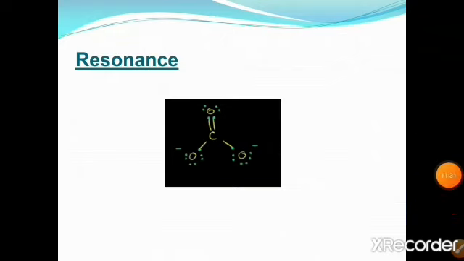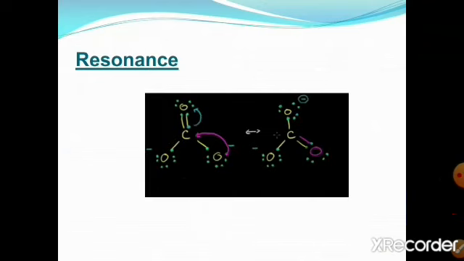Let's take another example which shows the phenomenon of resonance, that is the carboxylate ion. Here the carbon is also bonded with three oxygens. Carbon makes a double bond with one oxygen and a single bond with the other two oxygens, which carry the negative charge. So we can represent it in three different resonating structures.